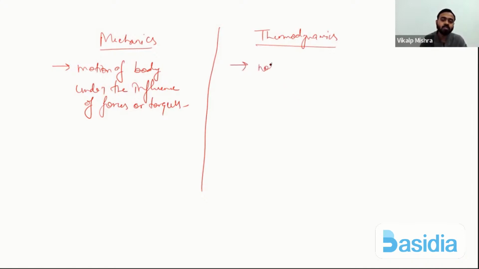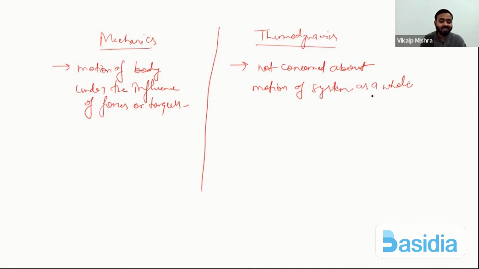But in thermodynamics, we are not concerned about motion of the system as a whole.